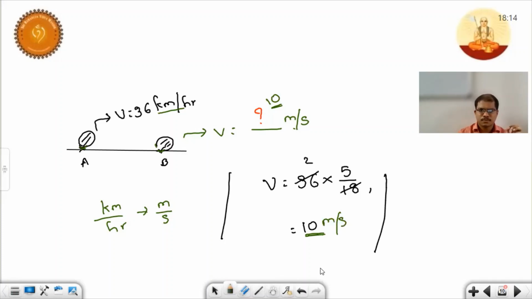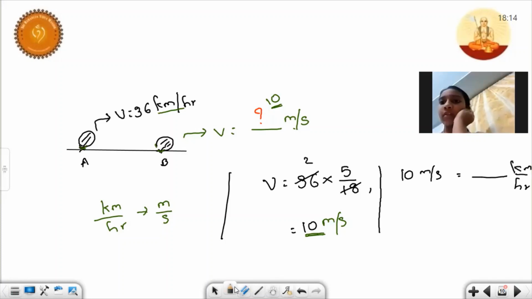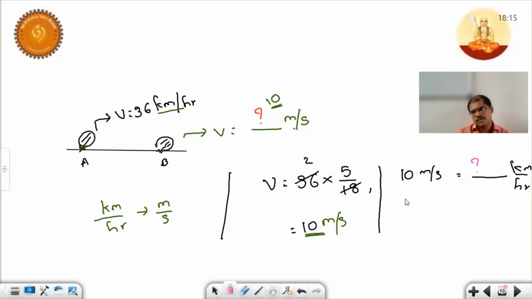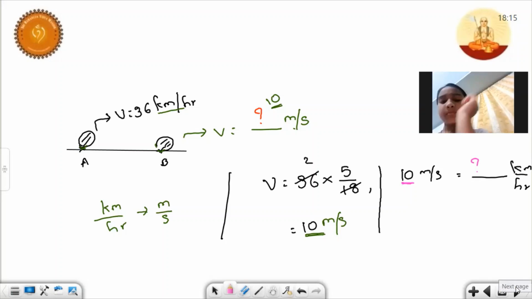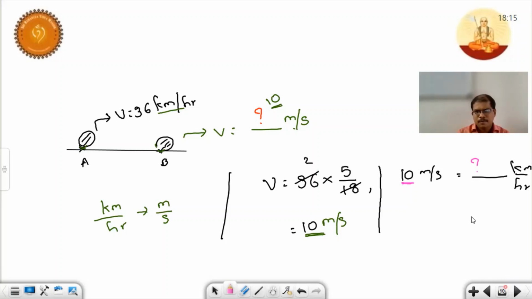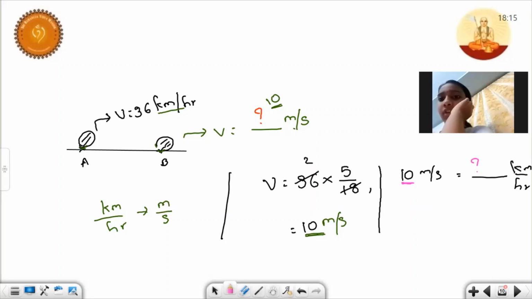What we should do? Now 10 meter per second, we should convert to what? Kilometer per hour. So 18 by 5, sir. 36 into 18 by 5. We need to convert 10 meter per second. Karthik, what's your answer? Sir, 1 second, sir. Okay. Vaishnavi? Sir, 10.